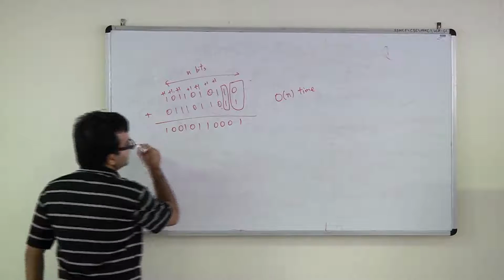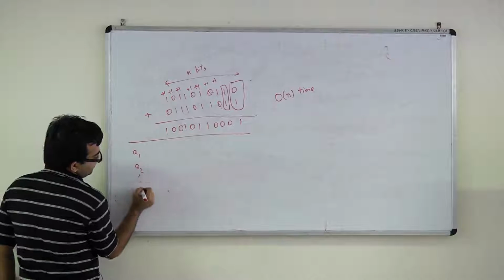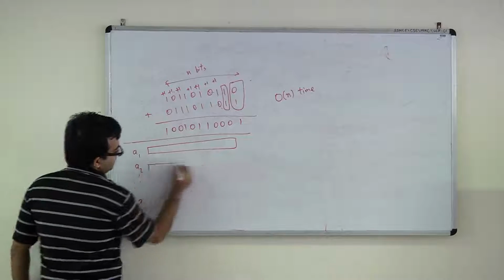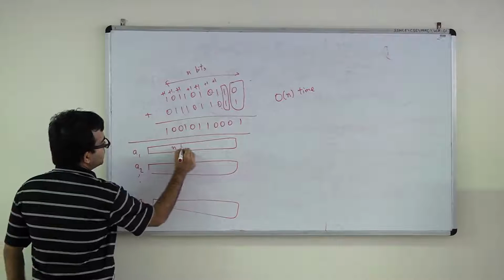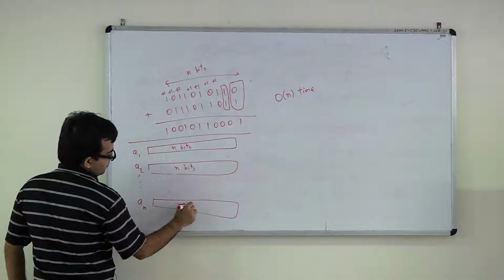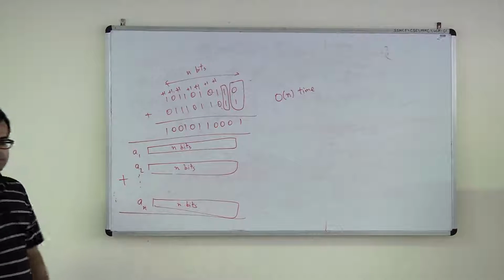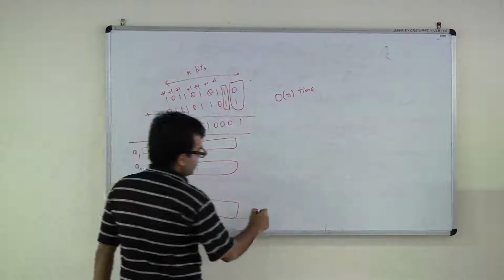So now suppose I tell you that you have n numbers. And each of these numbers is n bits long. And give me the sum of these numbers. What will be the time taken? Big O of n squared.